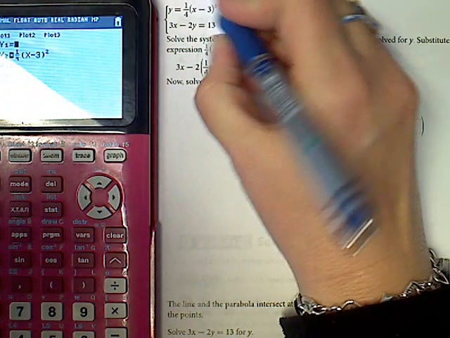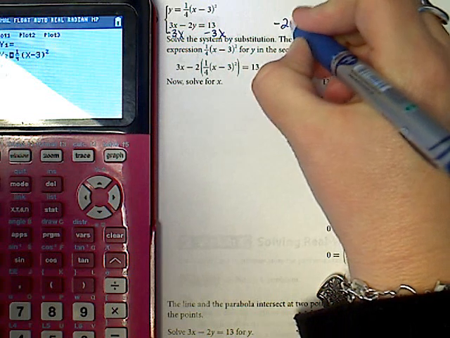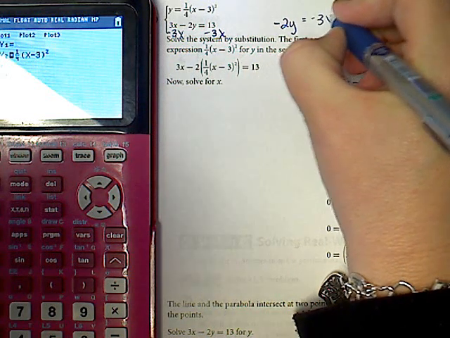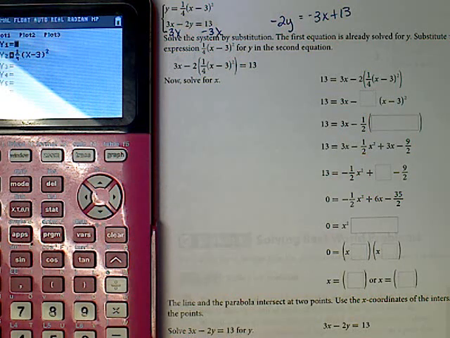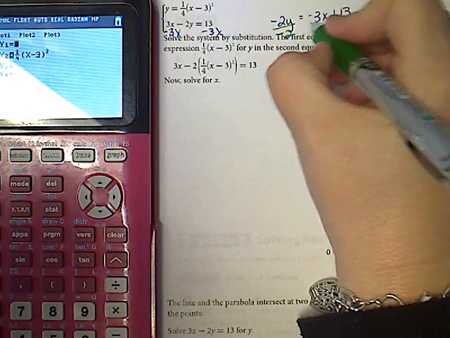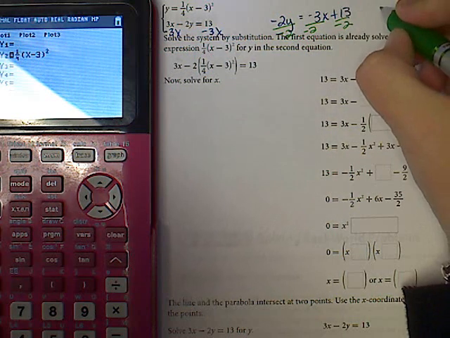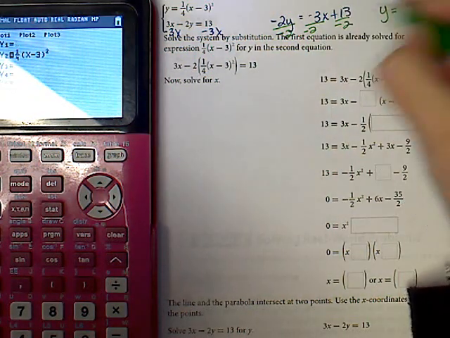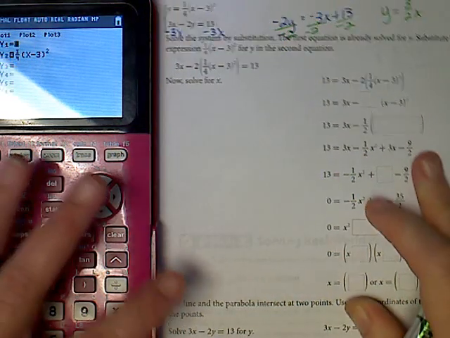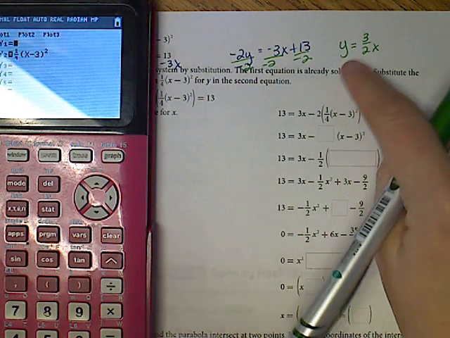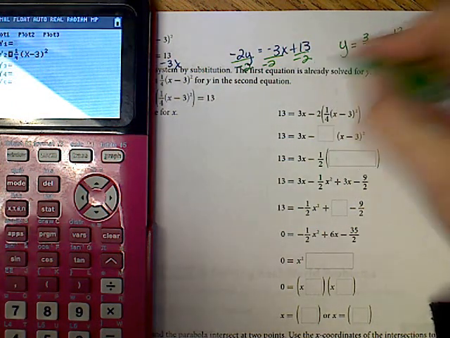So I'm going to subtract 3x. That means I've got negative 2y is equal to negative 3x plus 13. And then I'm going to divide everybody by negative 2. So I'm going to get y equals positive 3 over 2x. You can go with the decimal. I'm just going to keep the fraction. And I'm going to say minus 13 over 2 because that's going to stay negative.